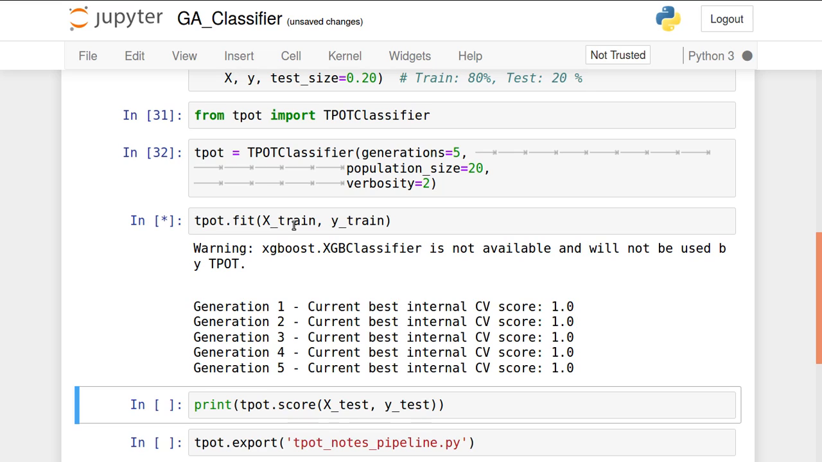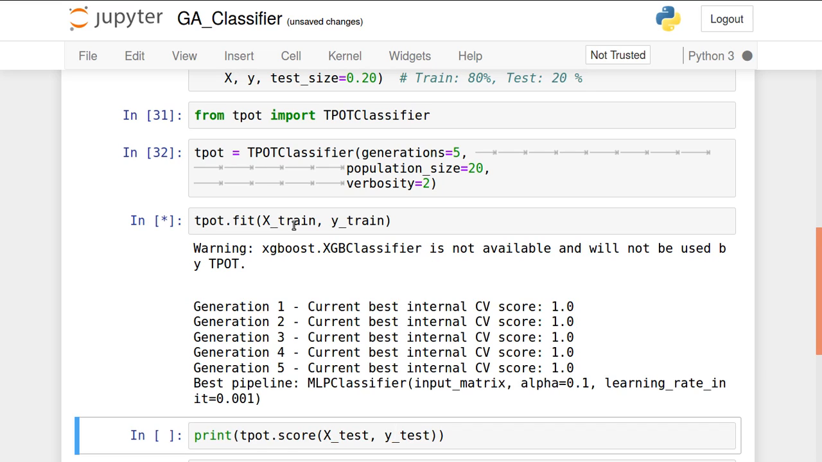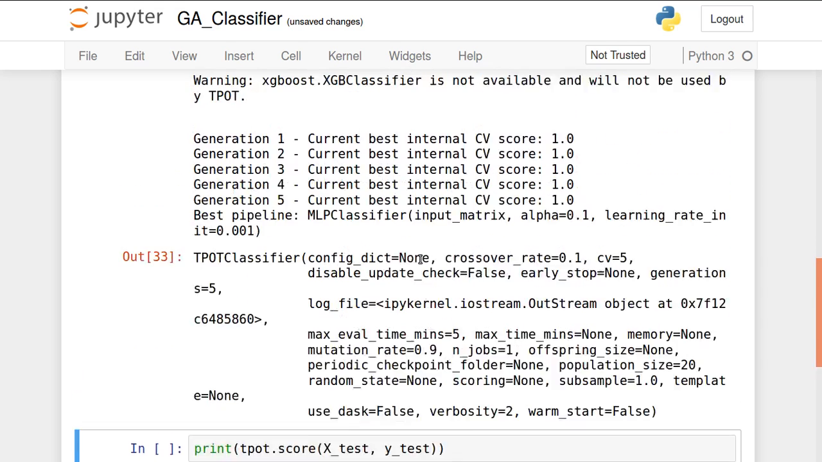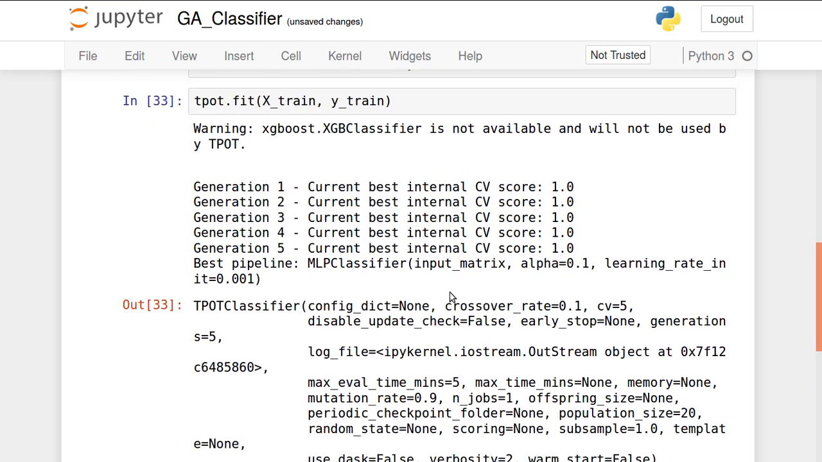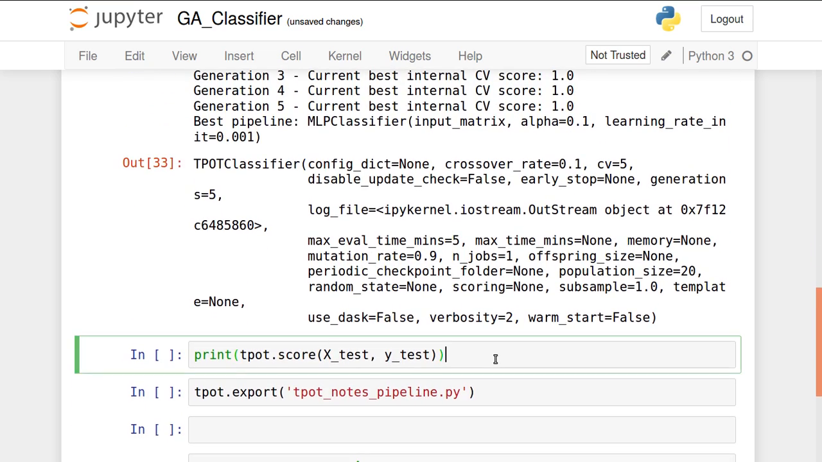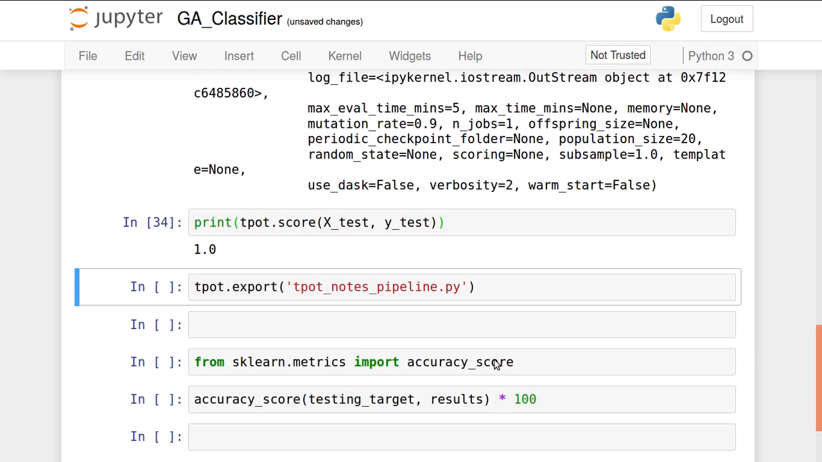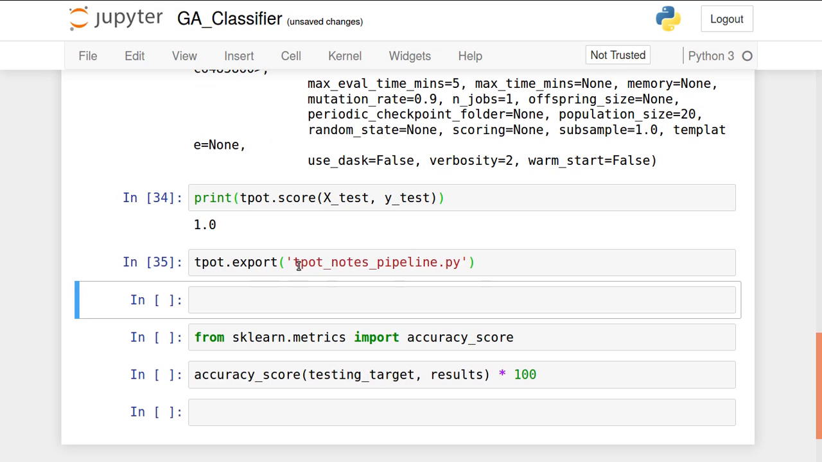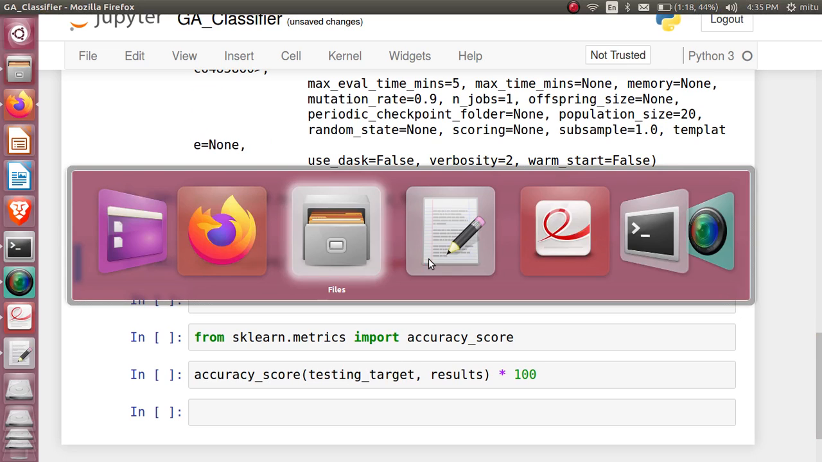Okay, so generations are over, the cross validation score is 1, and the best pipeline is MLP classifier. It is a multi-layer perceptron artificial neural network with alpha 1, and based on that, this is the best suitable pipeline that we got. Let's find the score of it. Score is 100%, and I'm going to store this pipeline with teapot.export, teapot notes pipeline, and let's go for that.